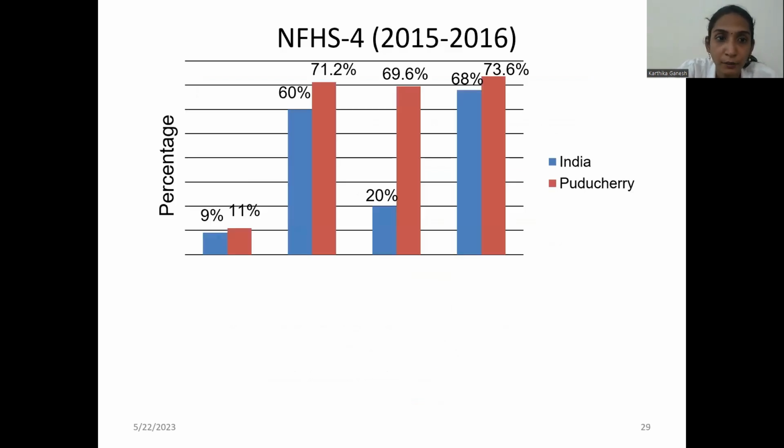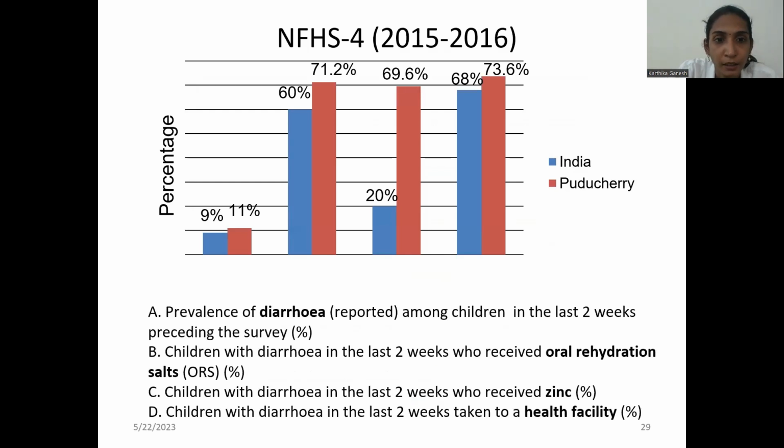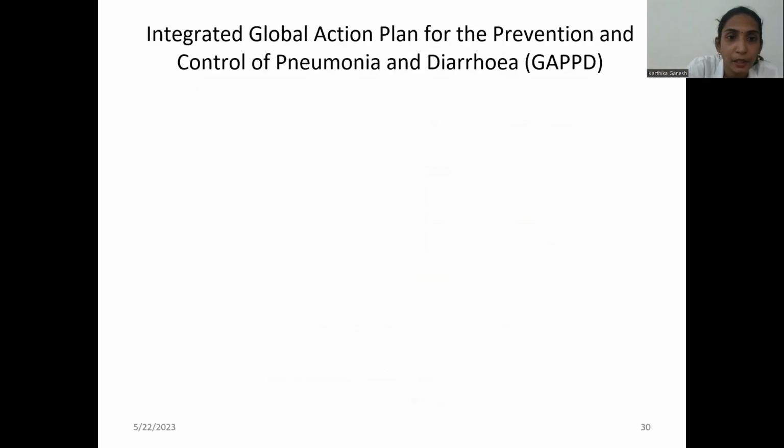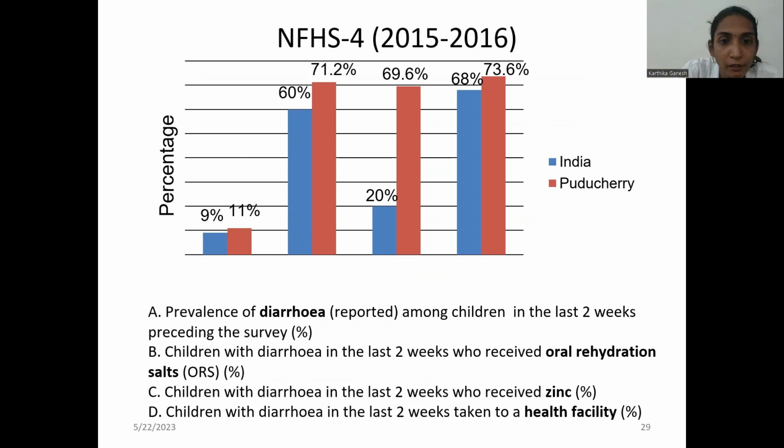So as per NFHS 4, the red color denotes Puducherry and blue color denotes India. So this is A, B, C, D. First one is prevalence of diarrhea among children in the last 2 weeks. Okay. So for India, it is 9%, whereas in Puducherry it is 7%. And children who received ORS for that diarrhea, in India it is 60%, whereas Puducherry it is much higher.